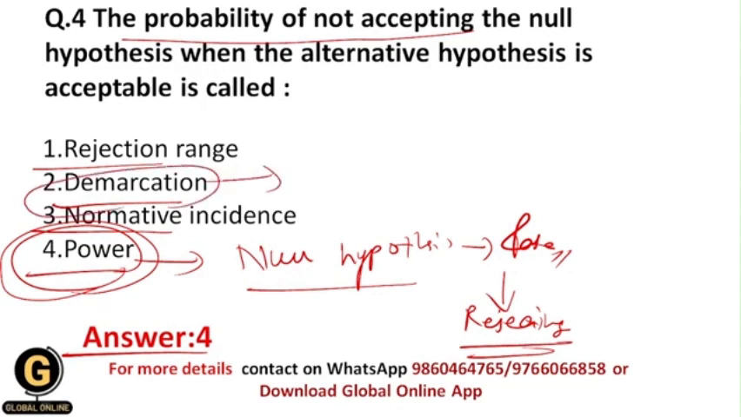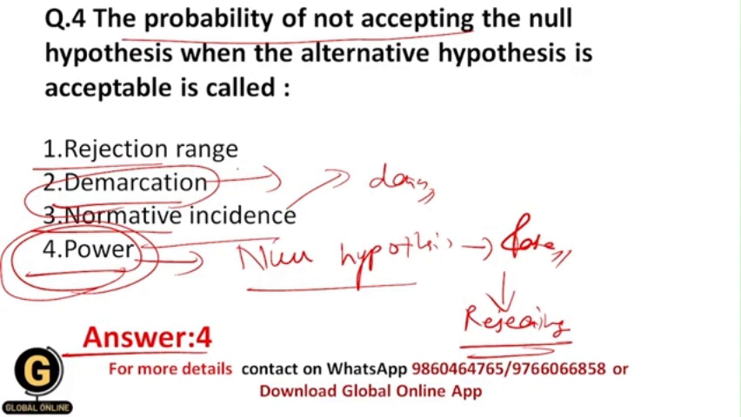So basically demarcation is the marking of limits or boundaries. Then what is this normative incidence? So basically normative incidence is taken from the normative data itself. Okay, and this is the data from a reference population that establishes a baseline distribution for score or measurement, against which score or measurement can be compared.